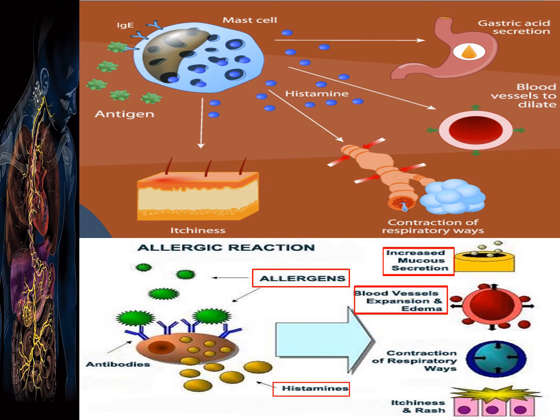It is also responsible for blood vessel expansion and edema, then for the contraction of the respiratory airways, and in addition for itching and rashes.